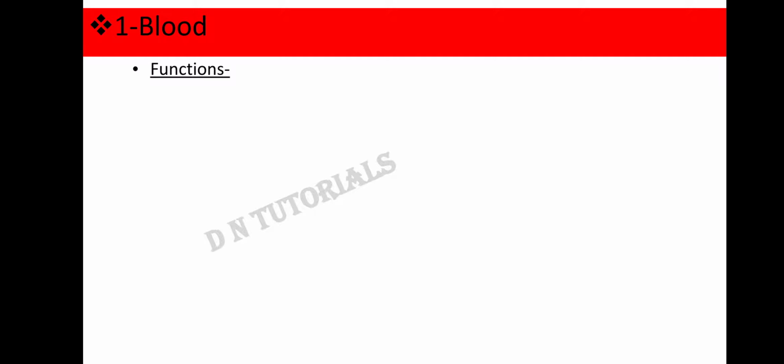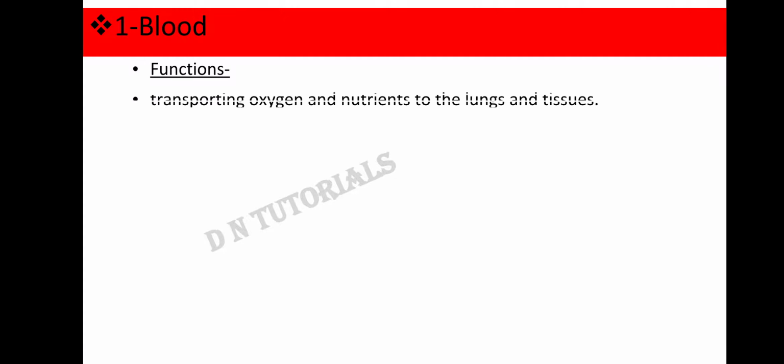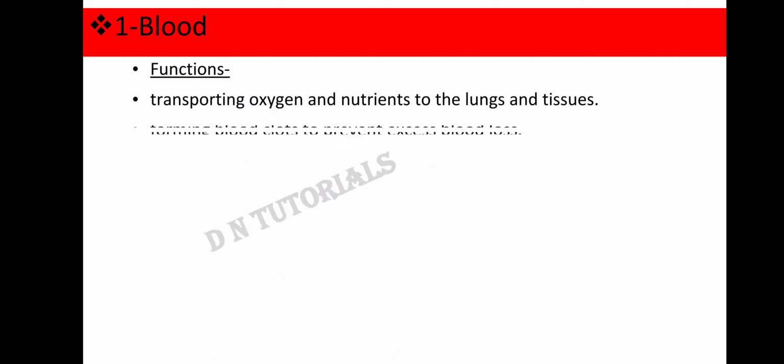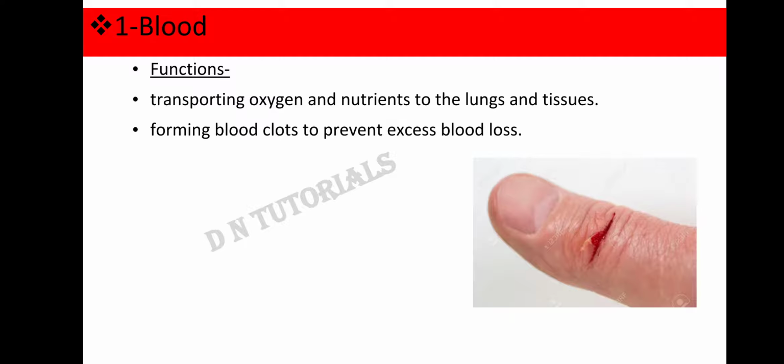Now we'll discuss the functions of the blood. Blood helps in transport of oxygen and nutrients to the lungs and tissues. Okay, it helps in better transport of oxygen, carbon dioxide and the nutrients throughout our body. It helps in forming blood clots to prevent excess blood loss.